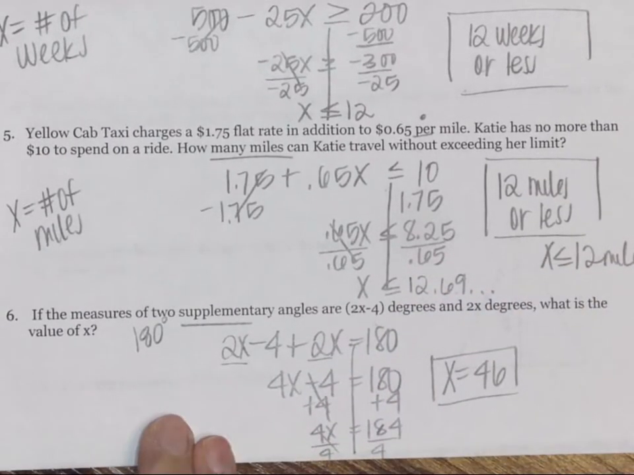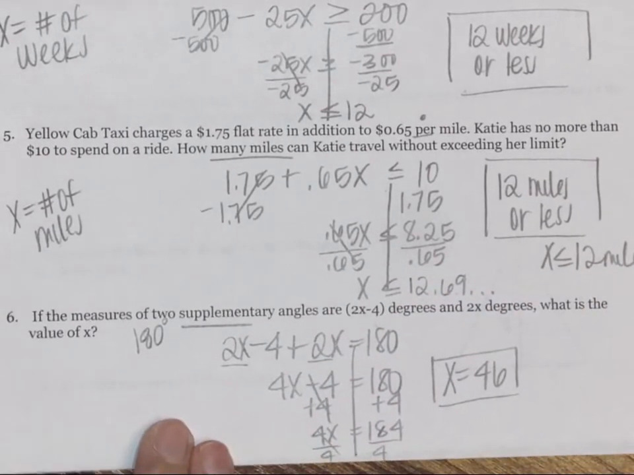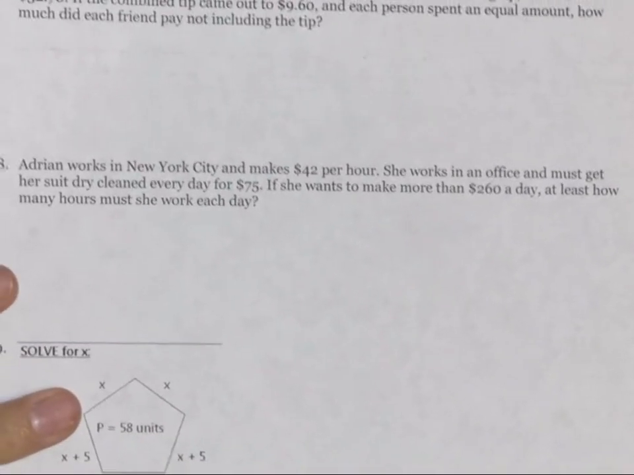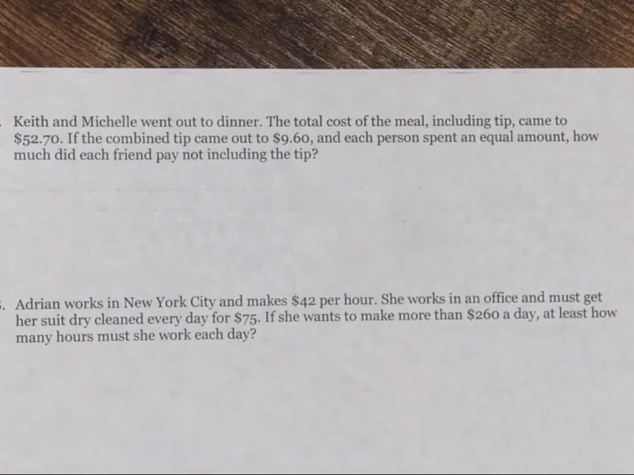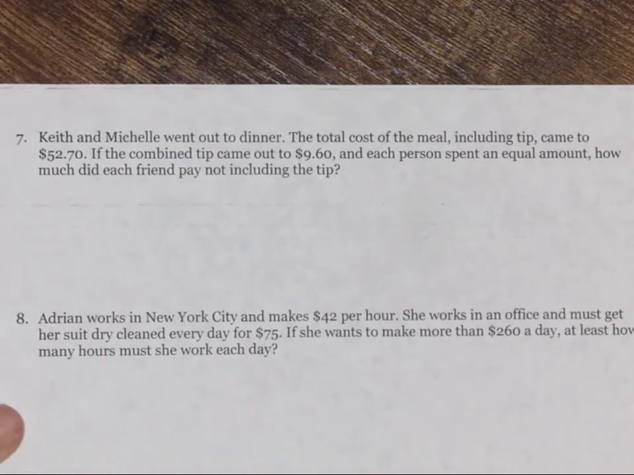And there's no units that you need for that one. Number 7, Keith and Michelle went out to dinner. The total cost of the meal, including tip, came out to be $52.70. If the combined tip came out to $9.60 and each person spent an equal amount, how much did each friend pay, not including the tip?